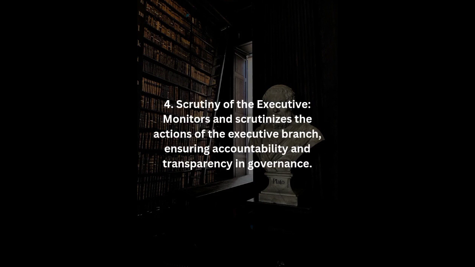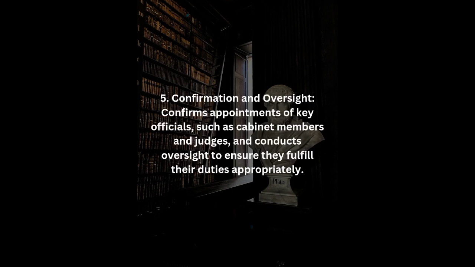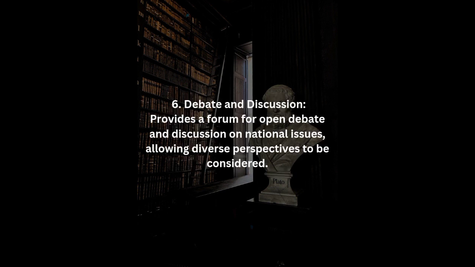Number 4. Scrutiny of the executive. Monitors and scrutinizes the actions of the executive branch, ensuring accountability and transparency in governance. Number 5. Confirmation and oversight. Confirms appointments of key officials, such as cabinet members and judges, and conducts oversight to ensure they fulfill their duties appropriately. Number 6. Debate and discussion. Provides a forum for open debate and discussion on national issues, allowing diverse perspectives to be considered.